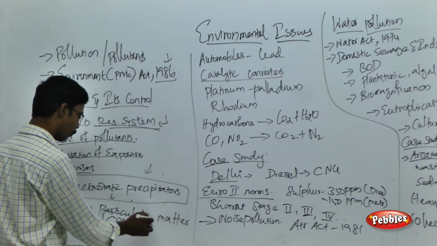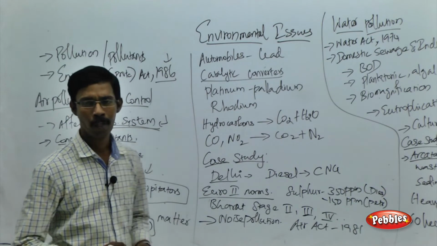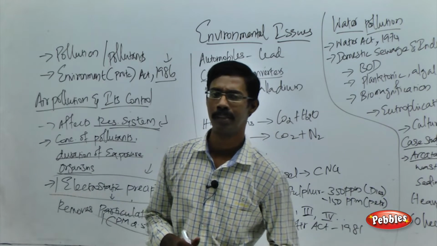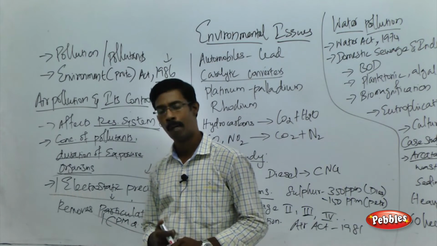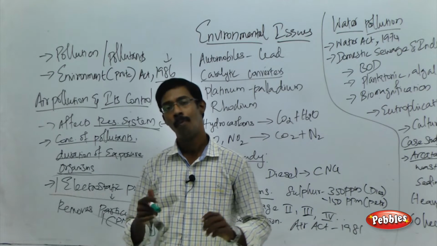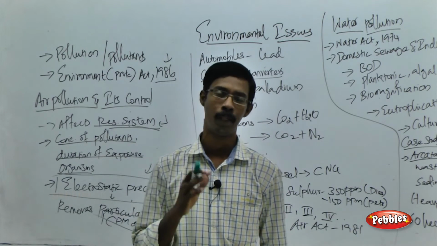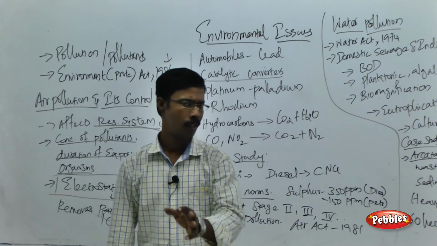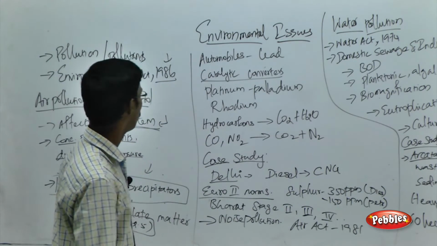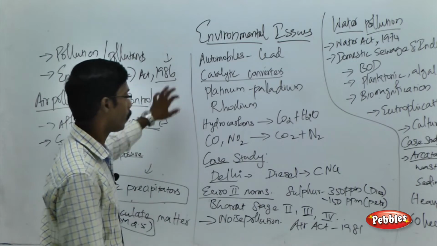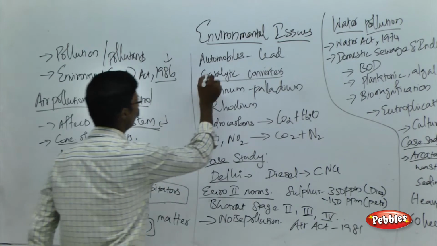So we can call it PM 2.5. That refers to particulate matter with a size less than 2.5 micrometers. They are more harmful, and we have to remove them by means of treatment. In that way we can avoid air pollution. That is the point you have to remember about emissions from industries. Then what about the automobiles?